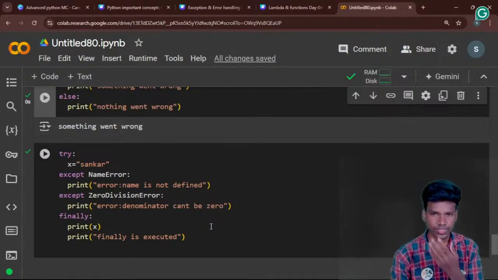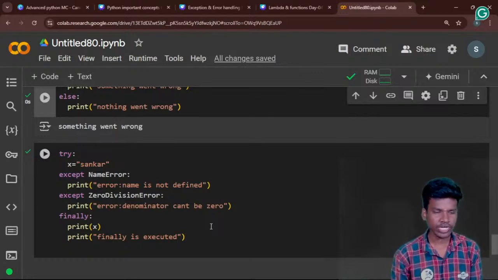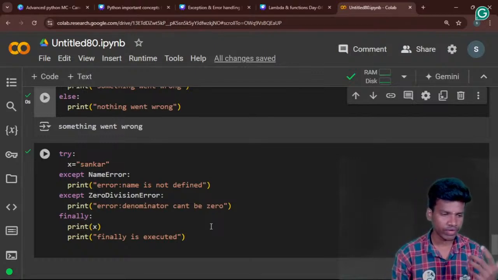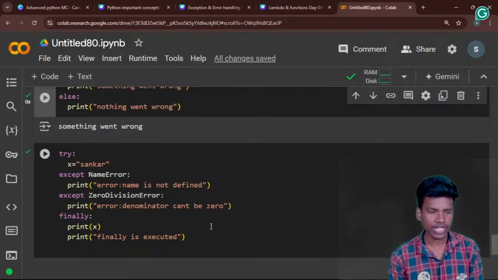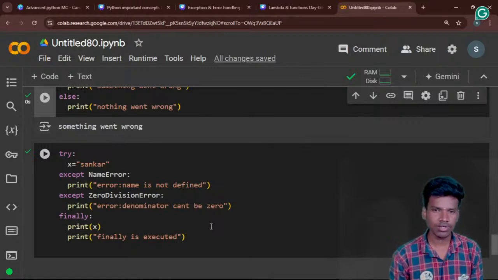Okay. So this is also the same as that. If the try finds an error, then based on the type of error, the exception will be handled. If it is a name error, then the except name error will handle the error. And if we have a zero division error, automatically that kind of except will handle the zero division error also. Okay. So do you understand?